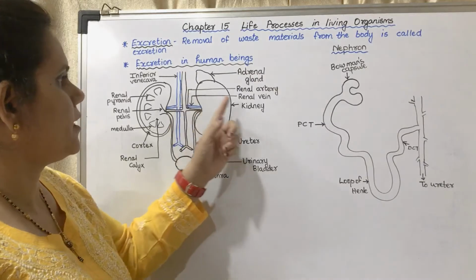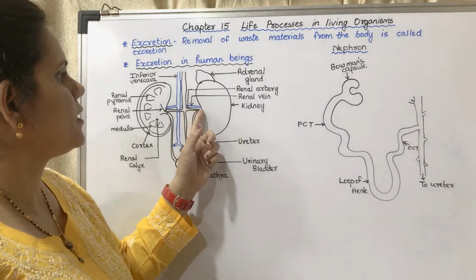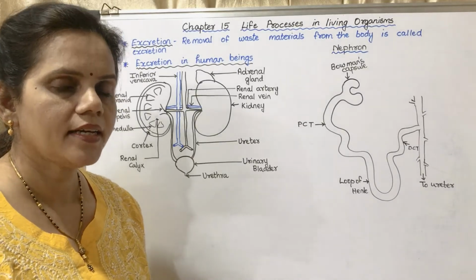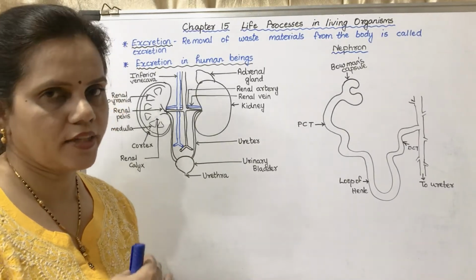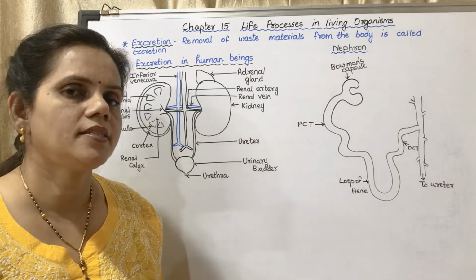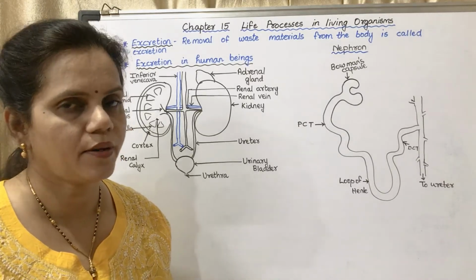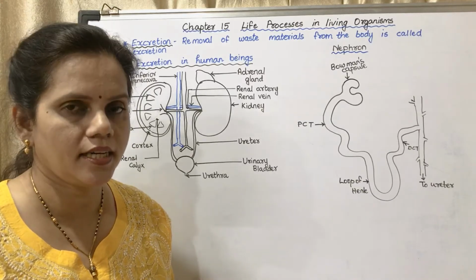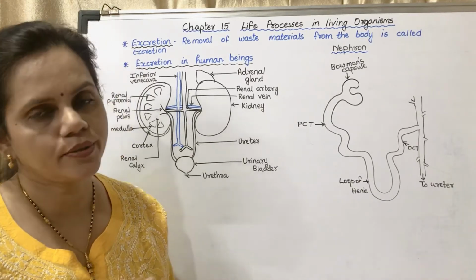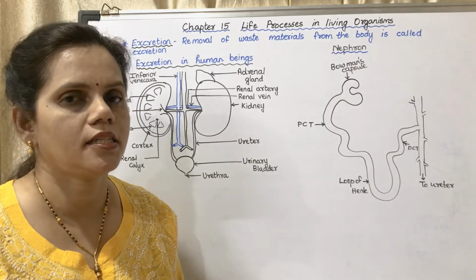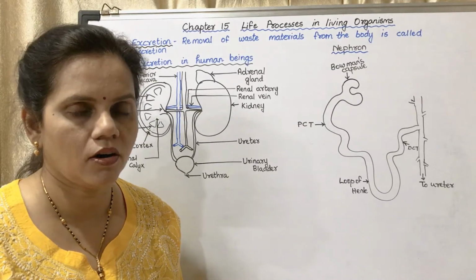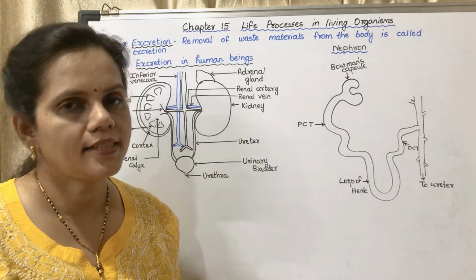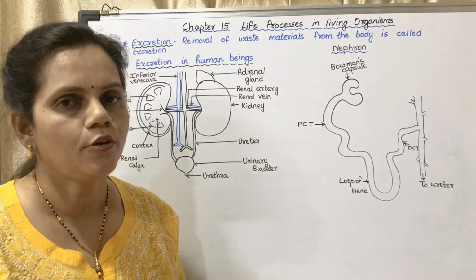Now the renal artery: you may see the renal artery is the artery which enters the kidney, and the renal vein is the vein which goes out of the kidney. The renal artery brings the oxygenated blood from the heart, and the renal vein takes the deoxygenated blood from the kidney to the heart. Now, the kidney is not a purifying organ. The renal artery provides the kidney with oxygenated blood.